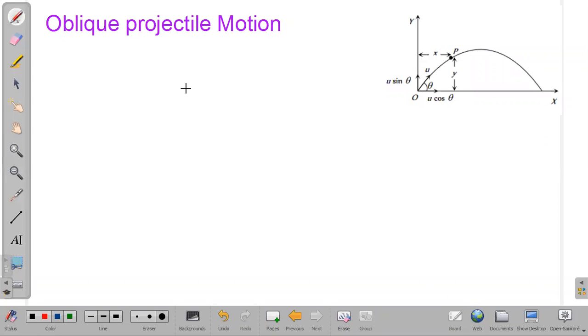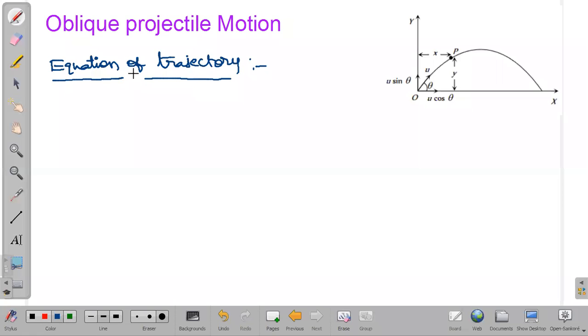Now here we are going to write the equation of trajectory. The trajectory means the path followed by the particle which is in motion. So what is the equation of the trajectory, we will try to find out.